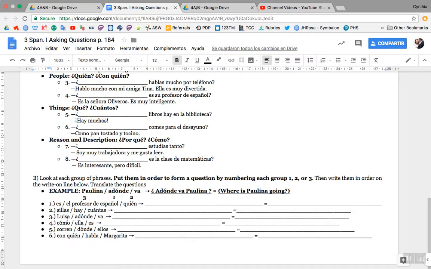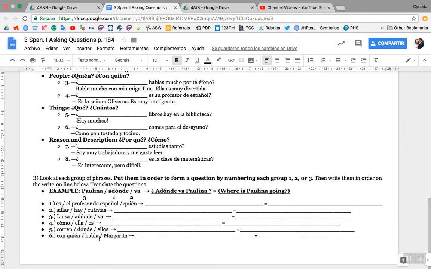Okay, number 3. We have Luisa, ¿a dónde? And va. We're going to make that ¿a dónde va Luisa? Where's Luisa going? Número 4. ¿Cómo? Ella and es. We're going to make that ¿cómo es ella? What is she like? Number 5. Corren, ¿dónde? And ellos. That becomes ¿dónde corren ellos? Where do they run?